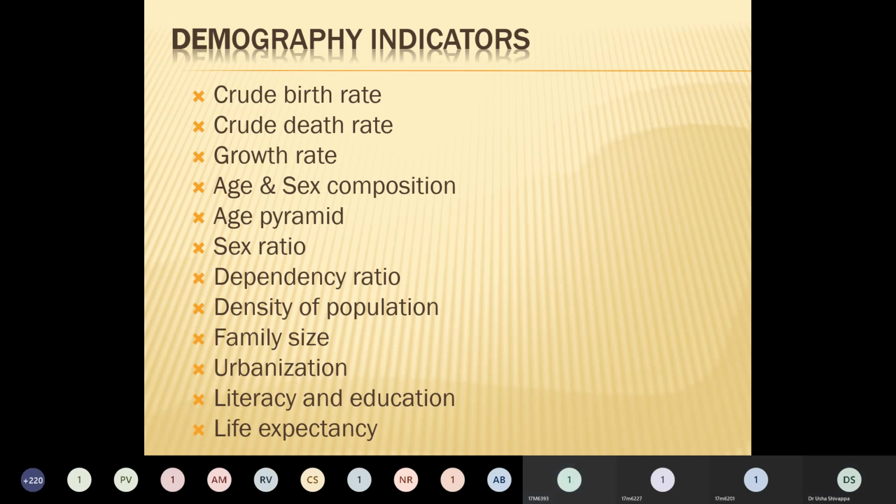Hello, ma'am. Yes, Hemant. What is the current sex ratio in our country? Any idea? Hello, ma'am.